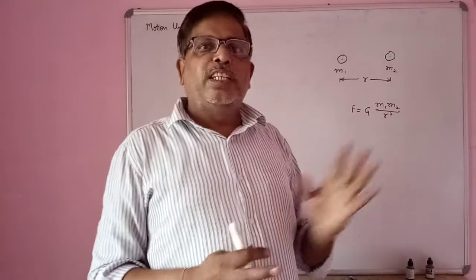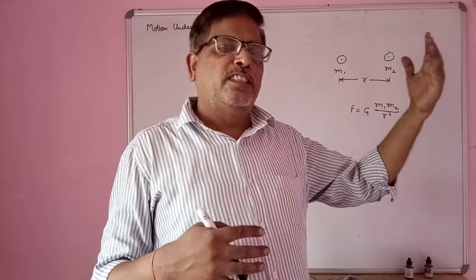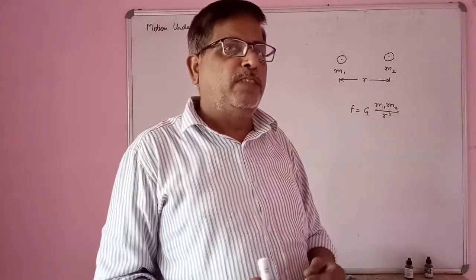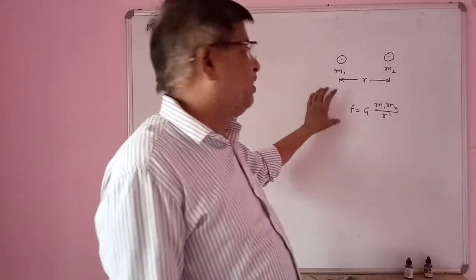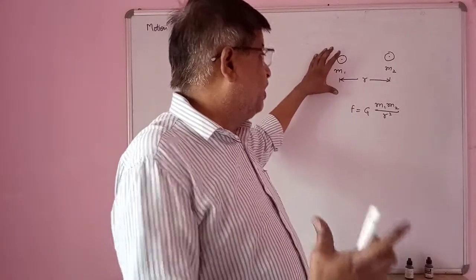So this is our gravitational force. We will discuss this in detail in that topic.